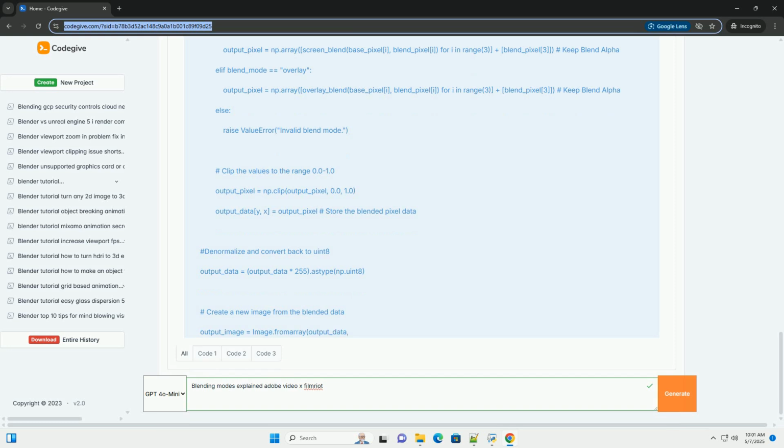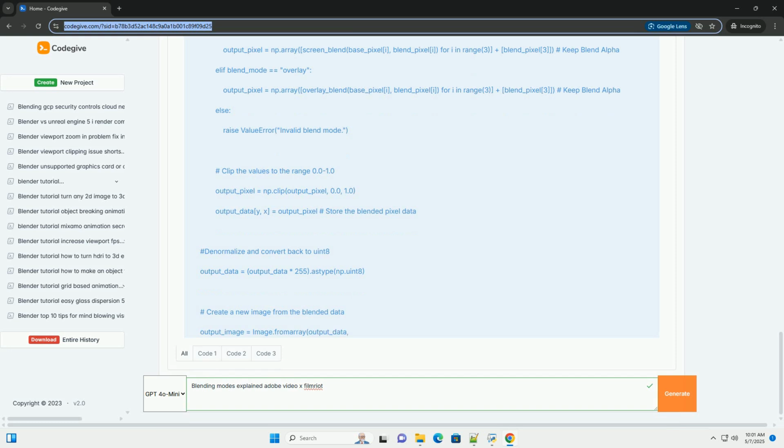5. Example usage shows how to use the apply_blend_mode function with different images and blending modes. To run the code: 1. Install libraries: pip install pillow numpy. 2. Prepare images: create 2 PNG images named base.png and blend.png and place them in the same directory as your Python script. Make sure blend.png has some transparent areas to see the blending effect clearly. 3. Run the script: execute the Python script.